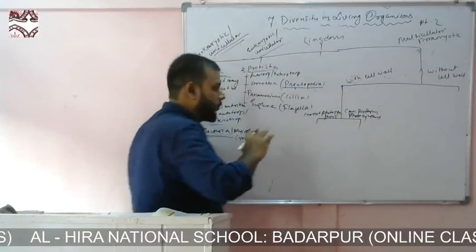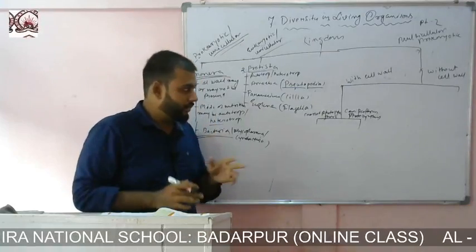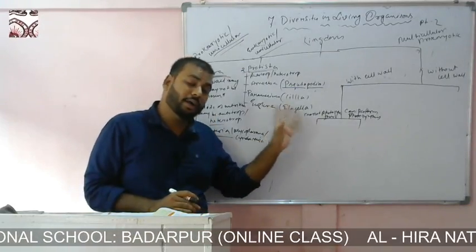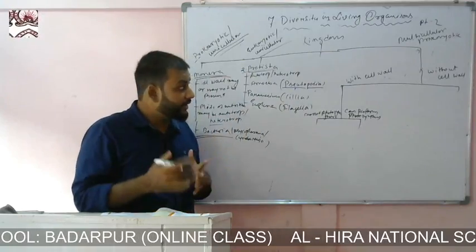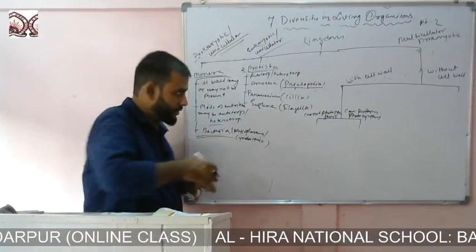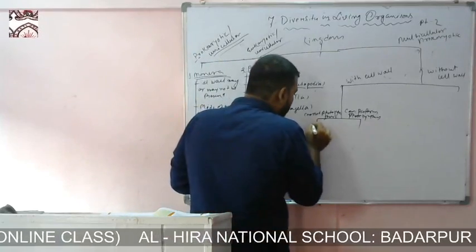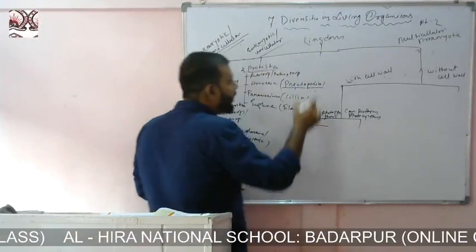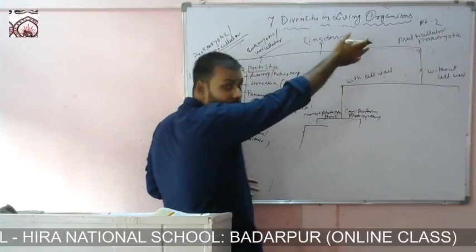So now just try and understand. We will name the kingdoms later. First of all, let us understand what the characteristics can be. One characteristic of this kingdom, we have already found, is that they are multicellular, right?